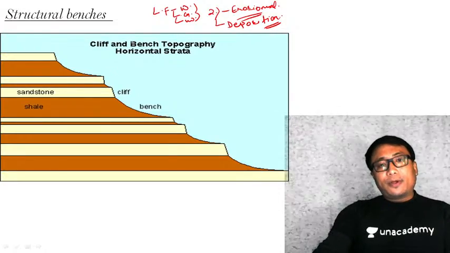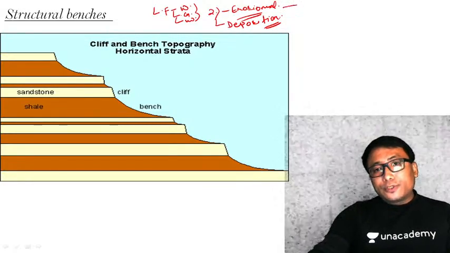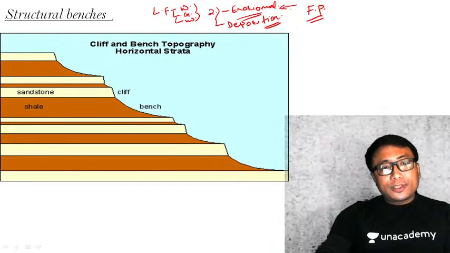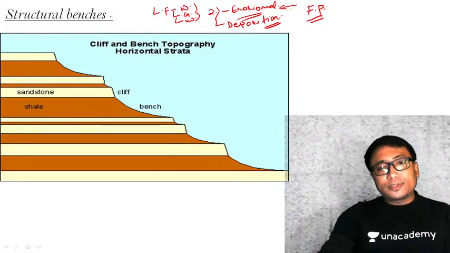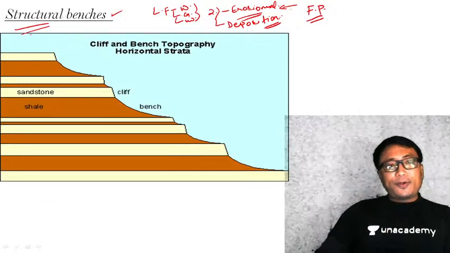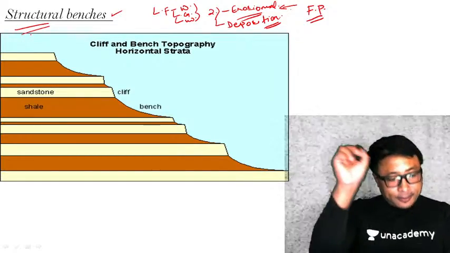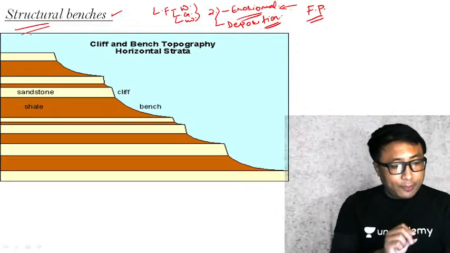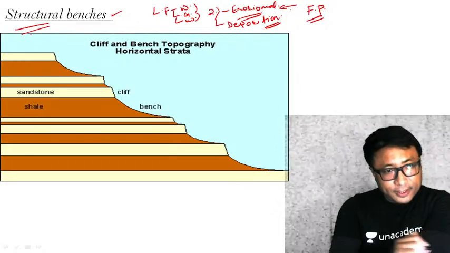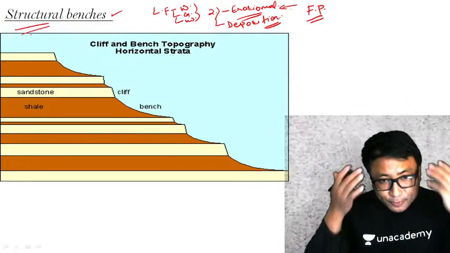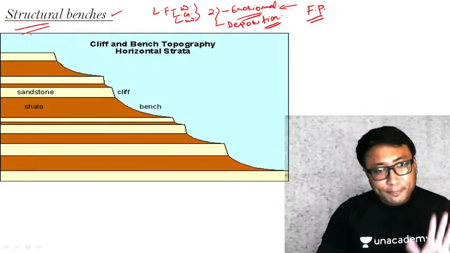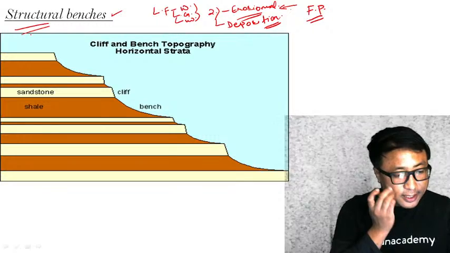Now we are in the discussion of erosional landforms under fluvial process. The next erosional landform that comes under fluvial process is the structural bench. Kindly pay attention, very important. Structural benches. You see here, kindly follow the pointer. One important point is, in the course of discussion, if you find anything missing, or if you are not clear about something in your thought process, you can always interrupt me at any time. I am ready to explain it again and again.